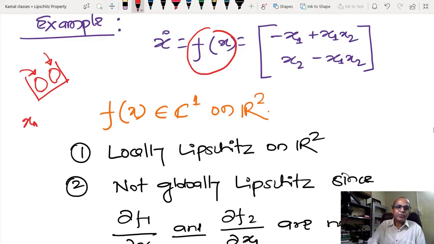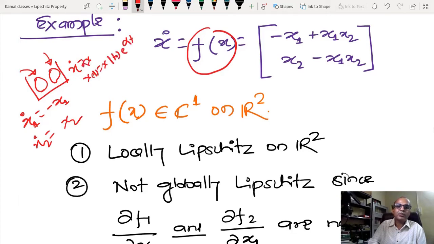So suppose I have a student x1, and when someone is stable, I assume that whenever some tension comes into the picture, they forget that tension, or whenever pressure comes, they somehow manage it. So they have converging dynamics. The other one is diverging. Why do I say this one is converging and this one is diverging? You have seen that the solution of x dot equal to x is x(t0) e to the power alpha t. Alpha here is 1, so this is e to the power t. If alpha is negative, then it is converging, otherwise it is diverging.